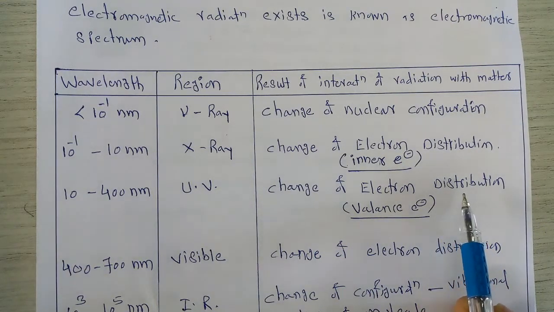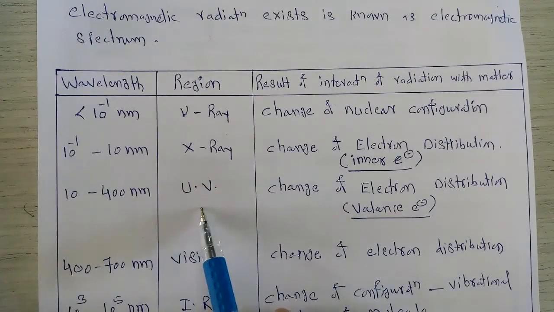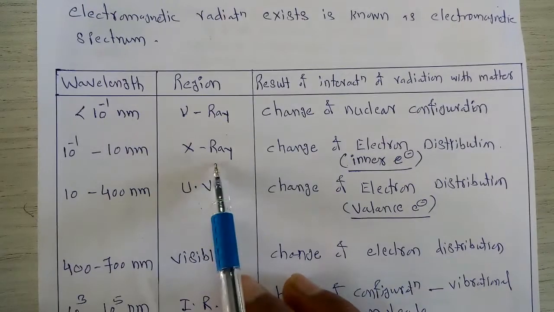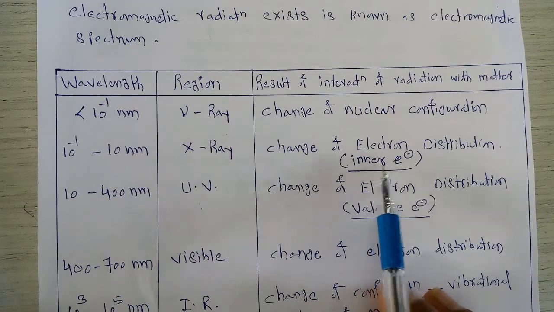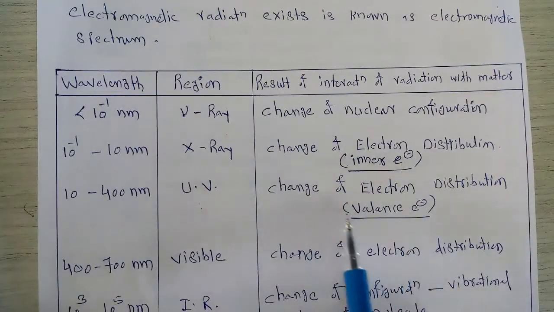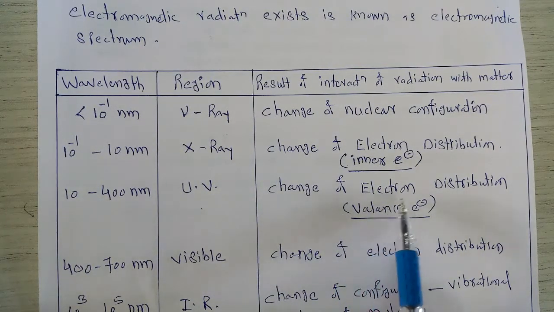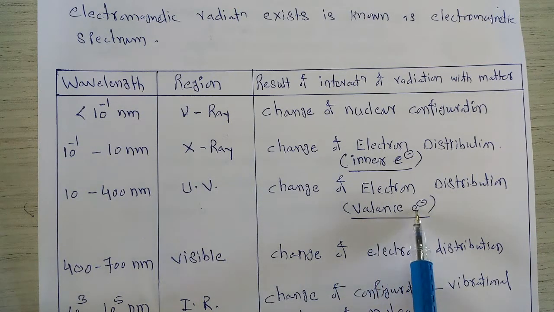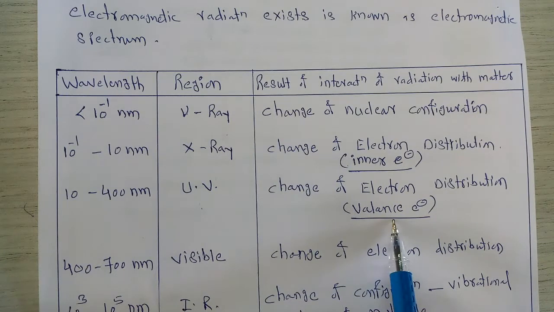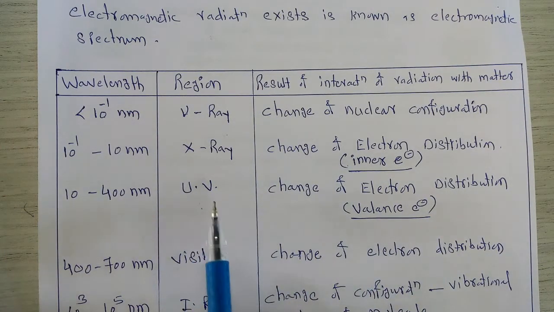If we compare X-rays to ultraviolet rays, the ultraviolet rays are less energetic as compared to X-rays. In X-rays, inner electrons are involved, while in the ultraviolet region, change of electron distribution takes place but now the valence electrons are involved. And why are valence electrons involved? Because the energy content of ultraviolet rays is lower as compared to X-rays.